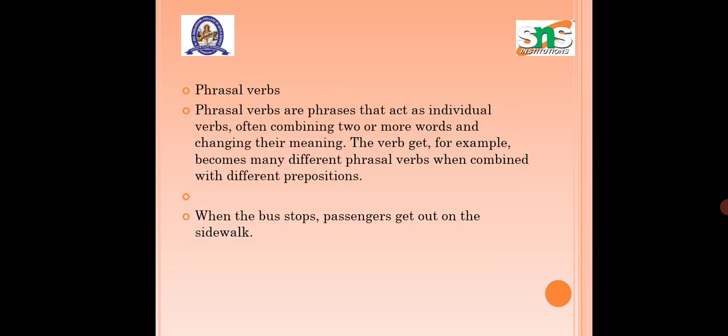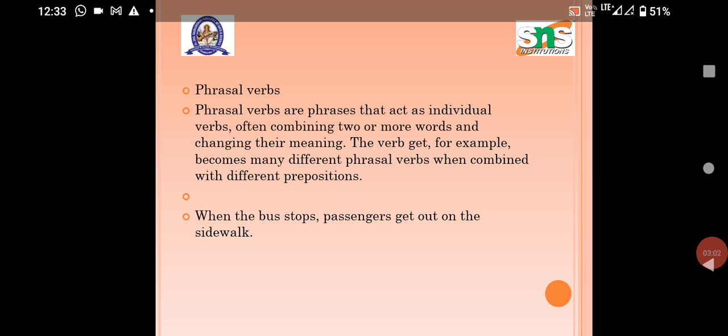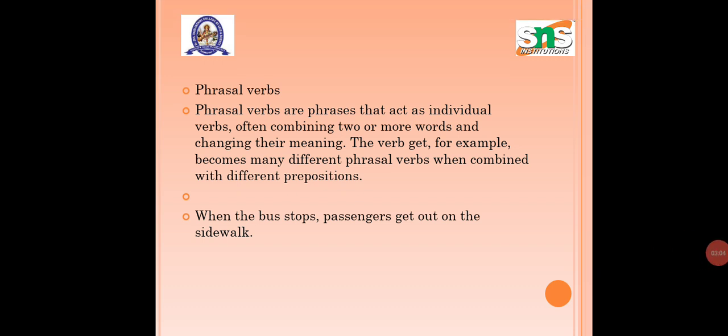Phrasal verbs are verbs that act as individual verbs, often combining two or more words and changing their meaning. The verb get, for example, becomes many different phrasal verbs when combined with different prepositions.